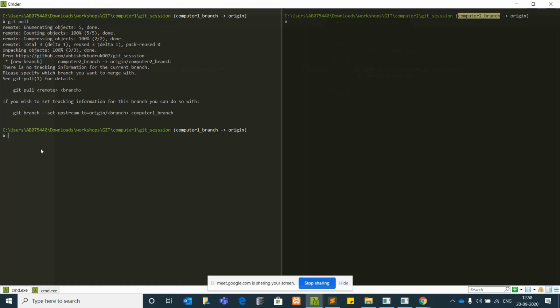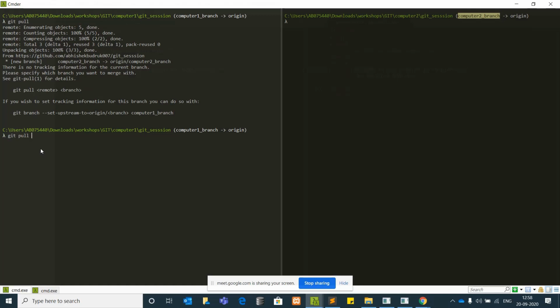The master is already up to date, so it will try to pull from the computer one branch. The computer one branch is not there as of now, meaning it is not there on the GitHub account. So you need to specifically mention from which branch you want those changes to come into your system.